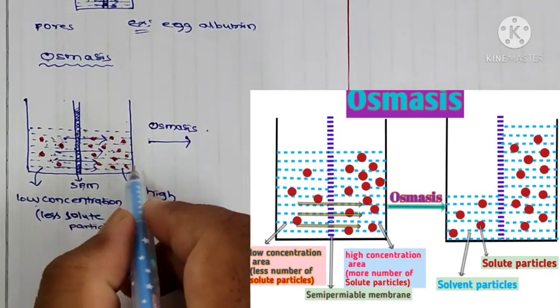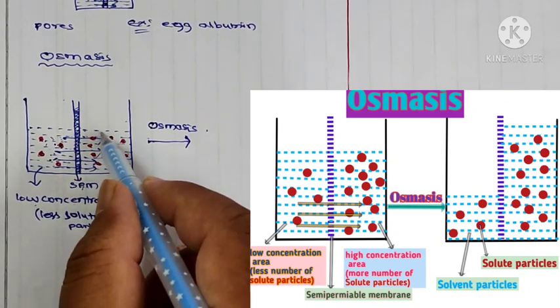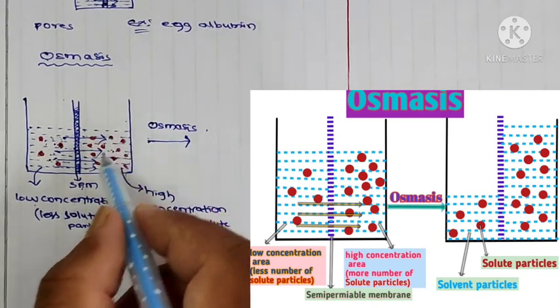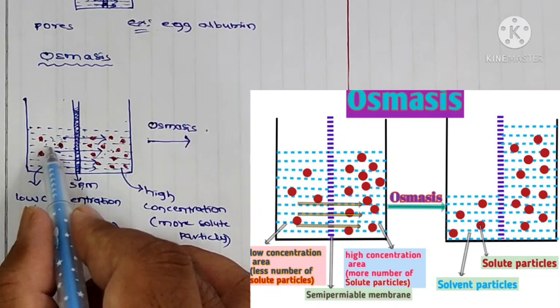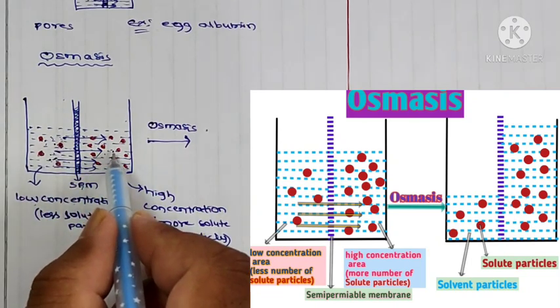During the osmosis, the high concentration solution level will increase because the solvent particles flow from lower concentration area to higher concentration area.